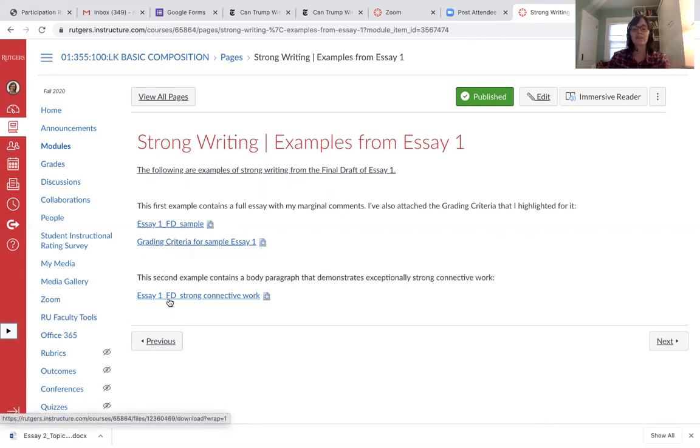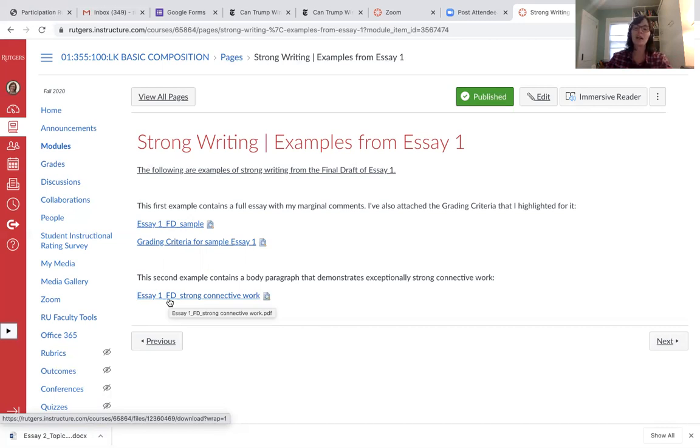Okay, and then the second example is just a body paragraph, just one body paragraph. And as you'll see when we look at it, the structure of the body paragraph needs a good bit of work. The topic sentence particularly, there's a moment where details are brought in that distract a bit from the main purpose of the paragraph. But when we get to the second half of the paragraph, where there's connective work between the two texts, Gladwell and Hu, some really strong things start to happen. And so I want to use this as an example of strong, really effective connective work.